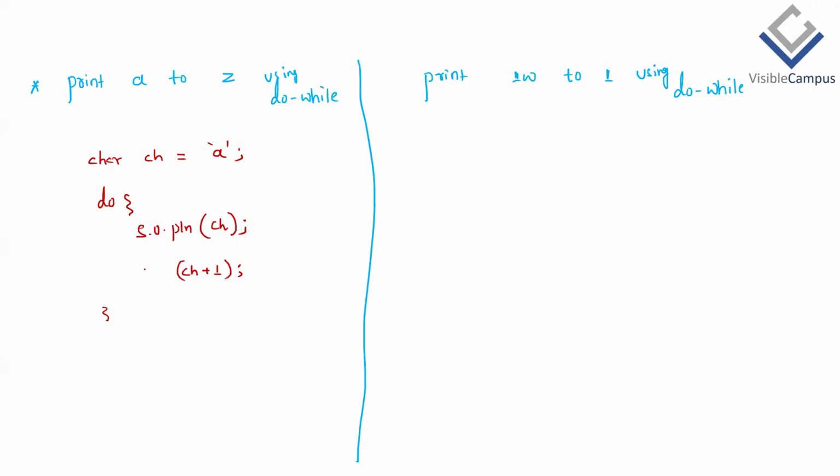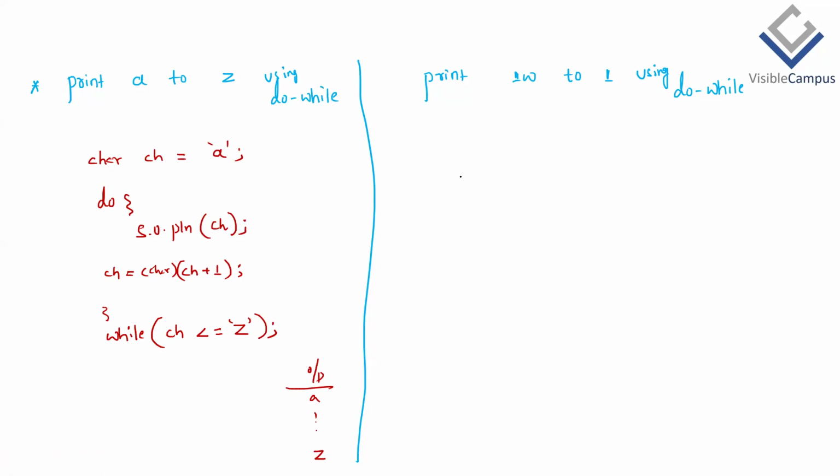No. So for this, we have to use a typecasting (char), char type, then assign it back to the same ch variable only. Then here we can add in the next line also, while, what's the condition? ch has to be less than or equal to 'z', then semicolon. So this is the code which gives output of A to Z: A after B after C, and so on up to Z.